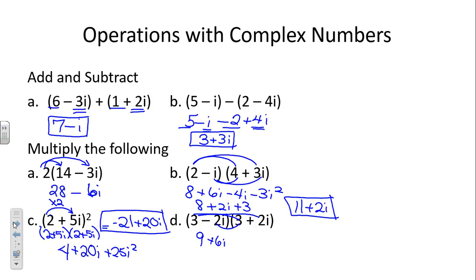Negative 2i times 3? And last times last, negative 2i times 2i. Negative 4i squared. Negative 4i squared is the same thing as plus 4. So negative 6i and positive 6i are going to cancel, and 9 plus 4 becomes 13.